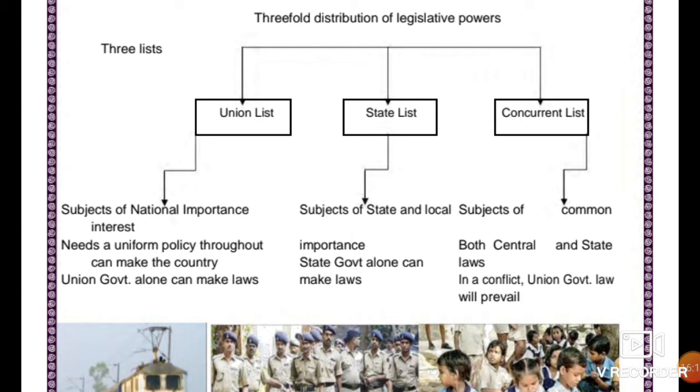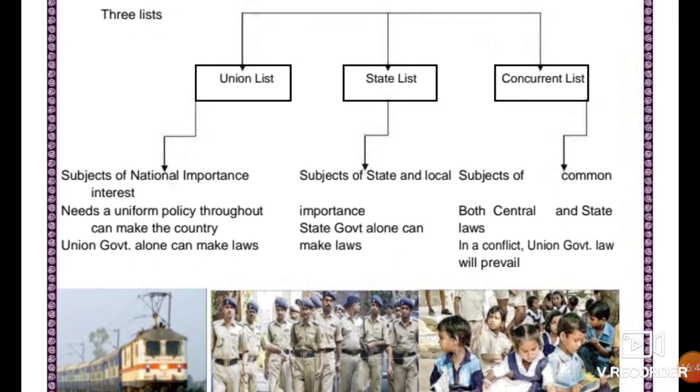some of the topics. The constitution itself has provided three kinds of lists which guide the union government on what areas it is to deal with. Likewise, the areas the state governments have to deal with are specified in the list. And there is a list which carries the common subjects on which the union government or the state governments both can make laws. Let us see how they are and what subjects they deal in. This is a specific feature of Indian federalism.